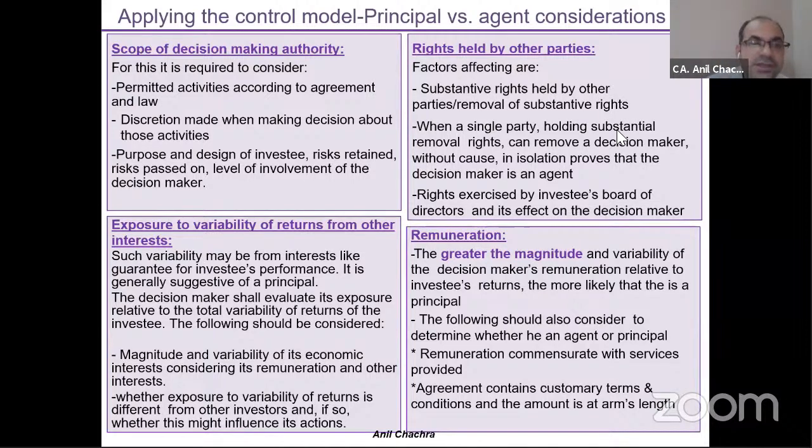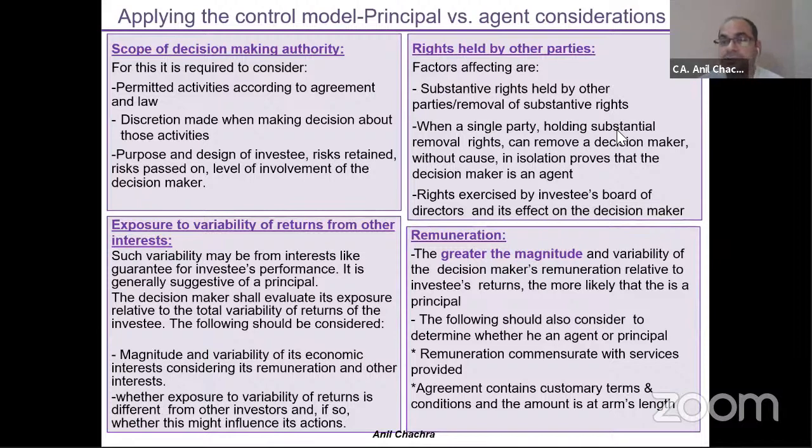Third thing is the exposure to variability of returns from the other interests. How much exposure I am having for the investment that I have made into your fund, right? So the higher the exposure to returns, the higher the chances that I am working as a principal rather than as an agent. The fourth thing is the remuneration.